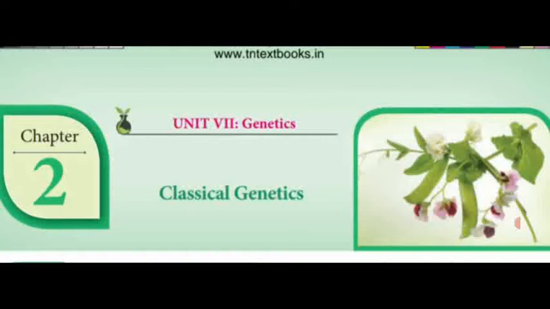Variation: the organisms present in a group of population which are showing certain different characters, that is called variation. Variation is divided into two types, discontinuous or qualitative variation, and continuous or quantitative variation. And also we have seen the importance of variation.